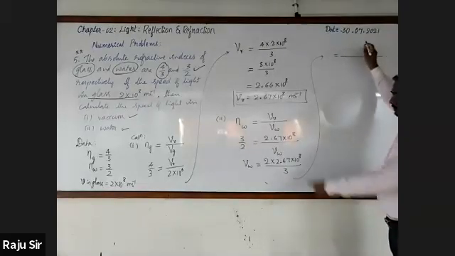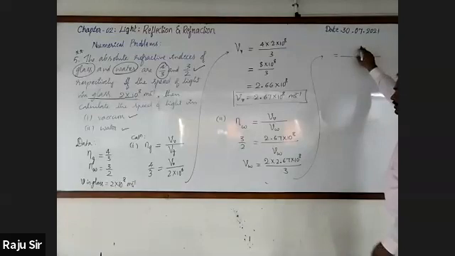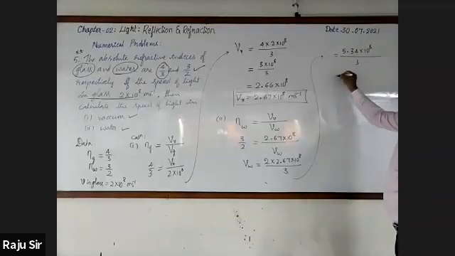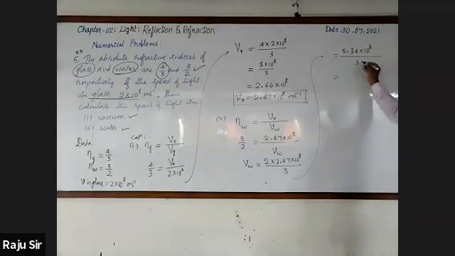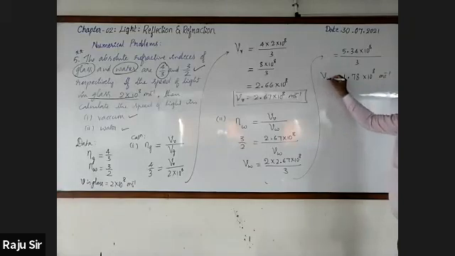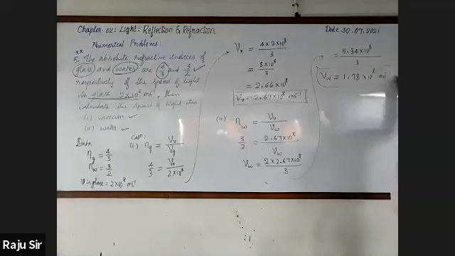So 5.34 into 10 raised to the power 8 by 3. Now calculate. It is 1.78 into 10 raised to the power 8 meter per second. It is the velocity of light in water.